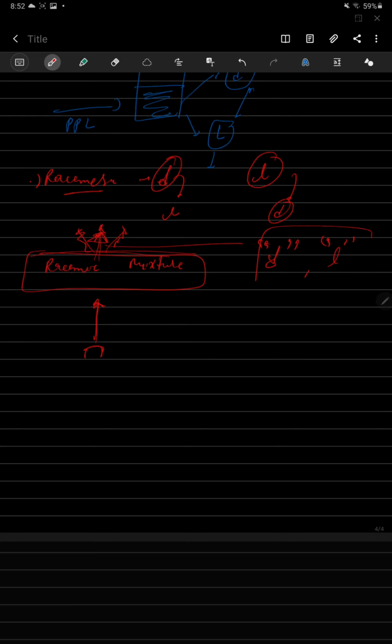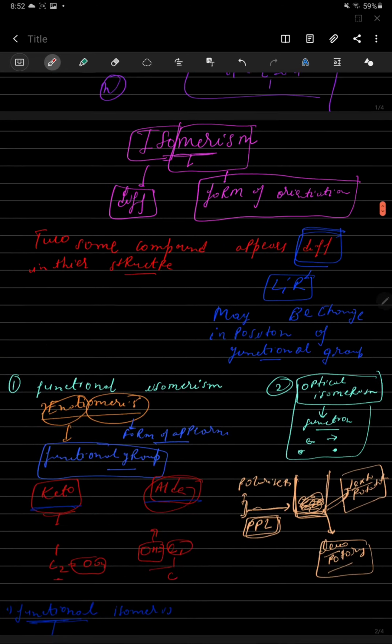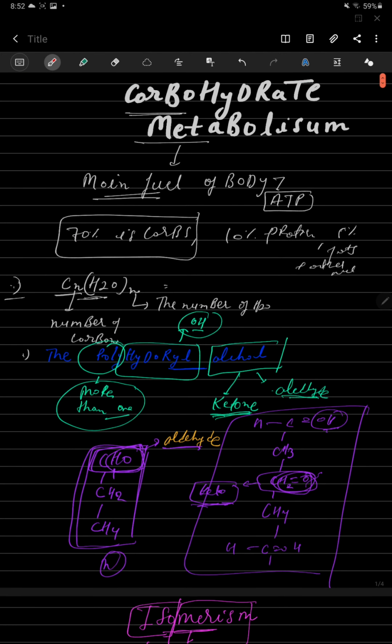So that's carbohydrates. It's a carbohydrate metabolism introduction, we can say. Carbohydrate metabolism is a very big topic, like glycogenolysis, glycolysis, the TCA cycle, and other things.